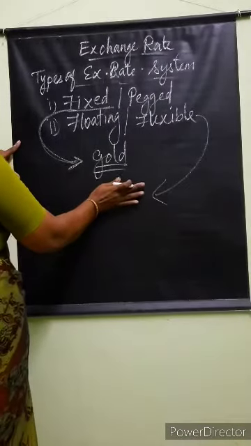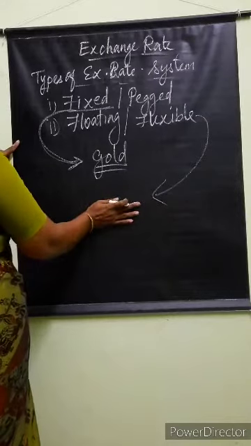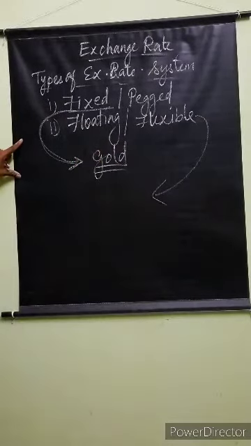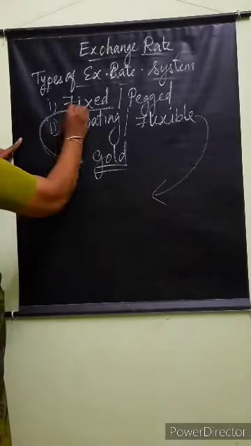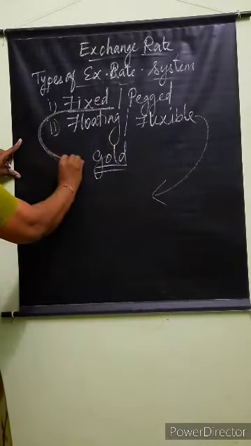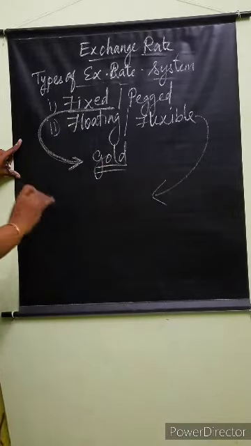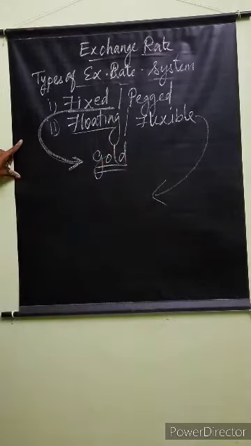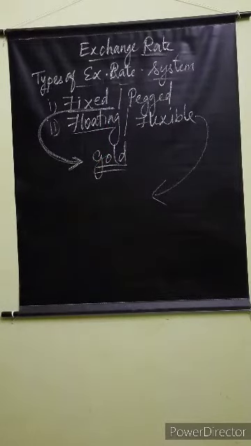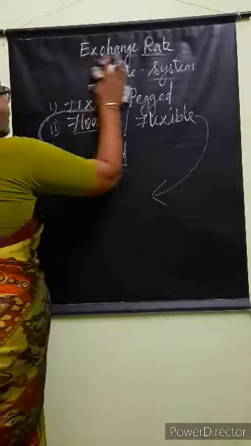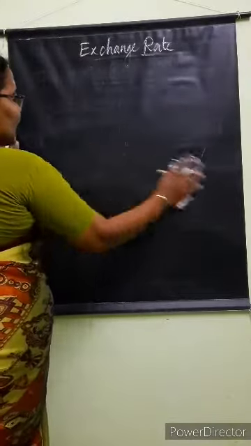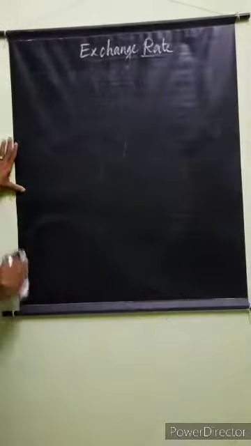Second one is floating or flexible. Based on the demand and supply of the currency, the exchange rate will be determined. That is flexible. In the fixed rate, demand and supply do not determine the value of currency, the gold standard does. In the floating or flexible system, the supply of and the demand for the foreign currencies determine the exchange rate of the currency. That is called flexible. So there are two types of exchange rate system: fixed and flexible.